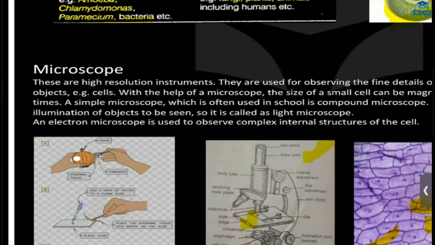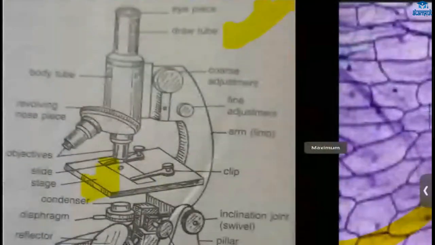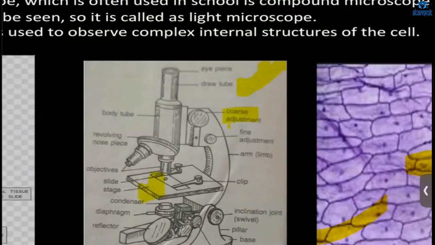So microscopes are high resolution instruments. Microscope, what does it do? It magnifies the object, and from this we can see the internal parts of an organism, or of an object. Understood? See this thing, this is the coarse adjustment and this is the fine adjustment. This coarse adjustment, what does it do? It is used for focusing, and this fine adjustment is to get the perfect image.